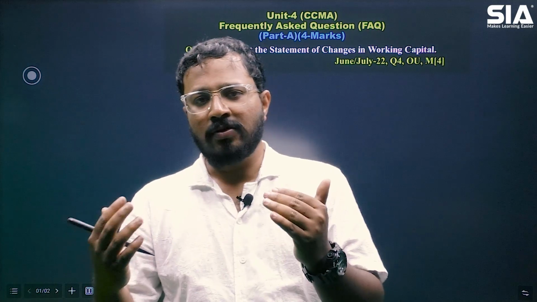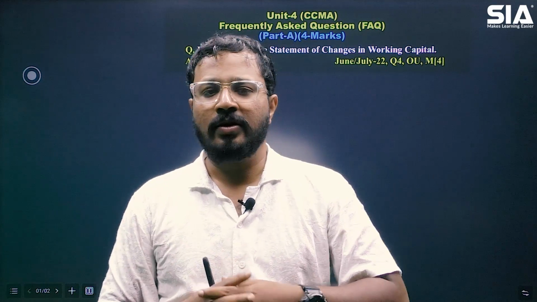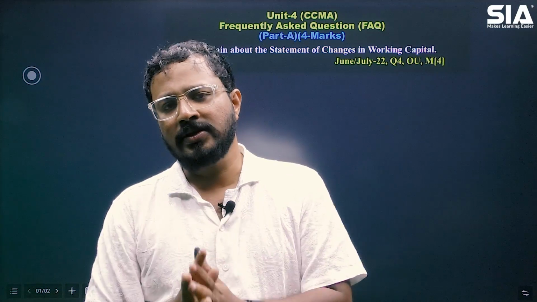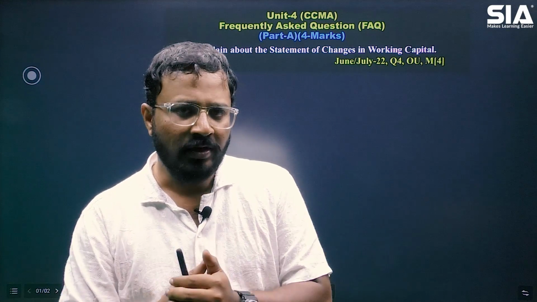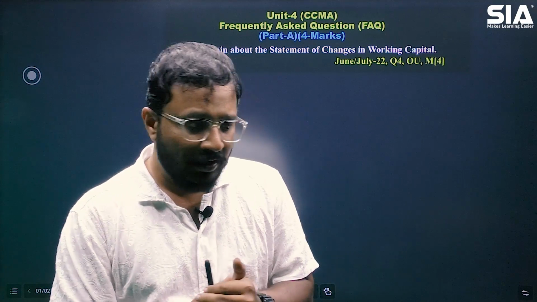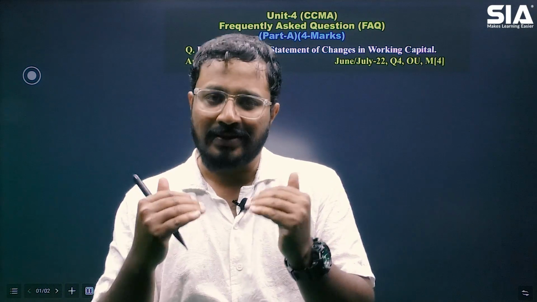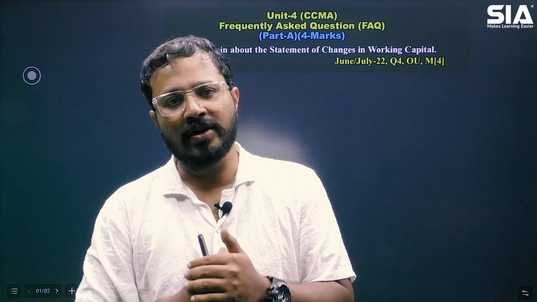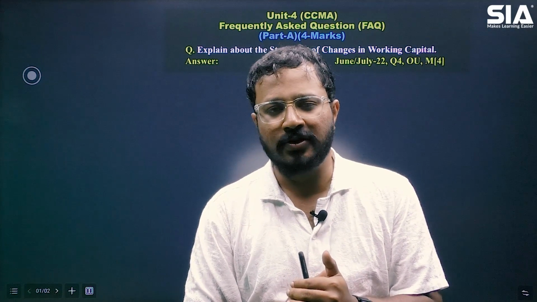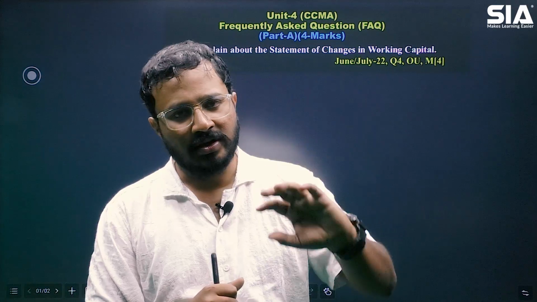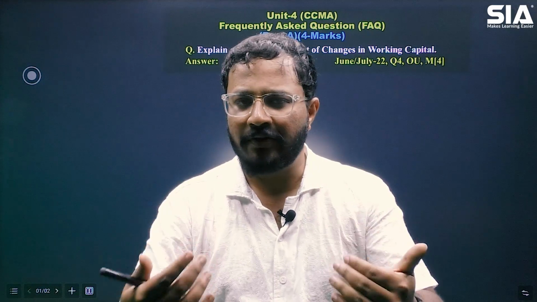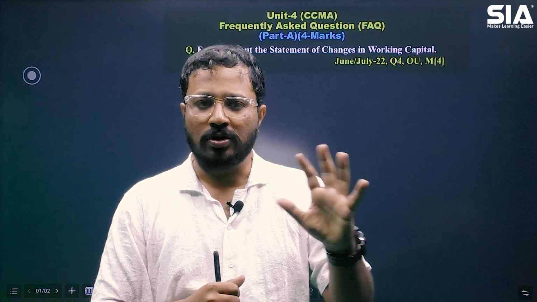Now here, since the question is asking you to explain, try to avoid answering in points. Try to write it in paragraph manner, explaining the concept. Whenever this type of question comes, try to answer what it is. First of all, for the statement of changes in working capital, give a definition. If there is any author's definition, give it, or try to frame a definition in your own words based on the concept.